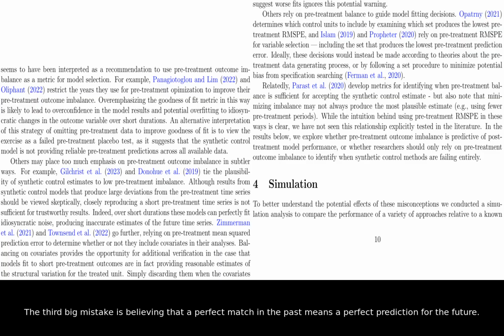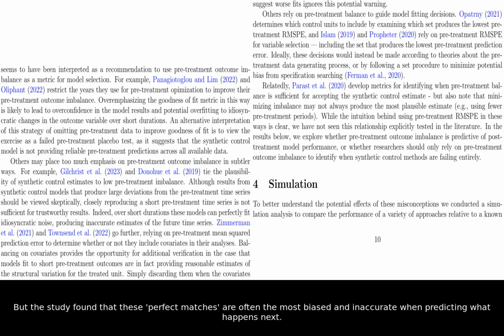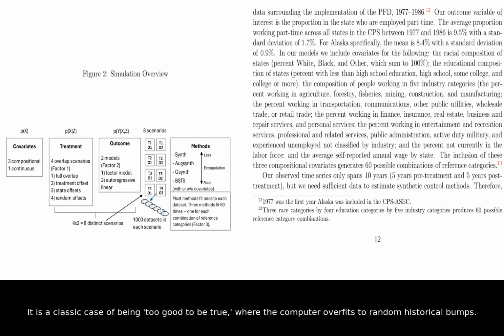The third big mistake is believing that a perfect match in the past means a perfect prediction for the future. You might see a graph where the digital twin and the real state overlap perfectly before a law is passed. But the study found that these perfect matches are often the most biased and inaccurate when predicting what happens next. It is a classic case of being too good to be true, where the computer overfits to random historical bumps. To test this, the researchers looked at the real-world example of Alaska's permanent fund dividend.